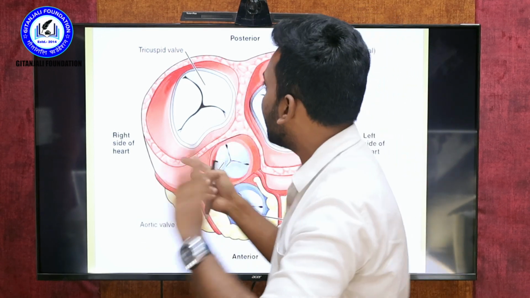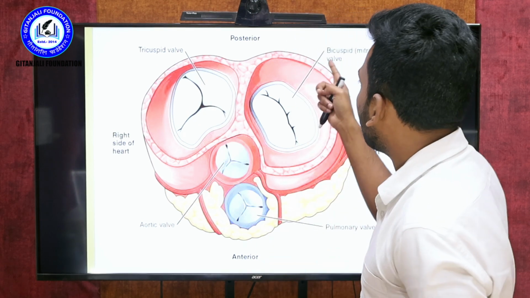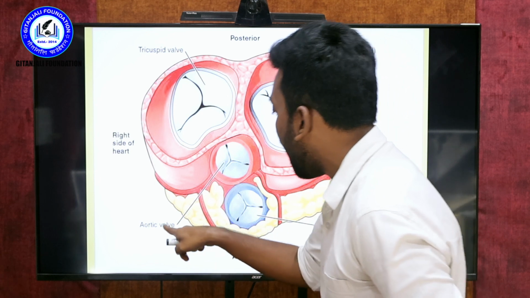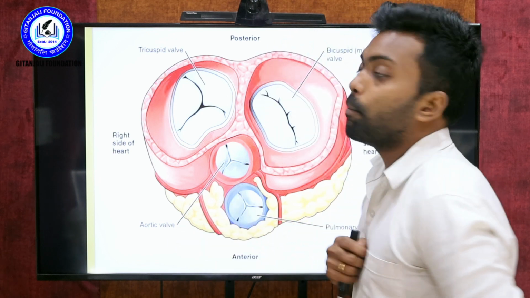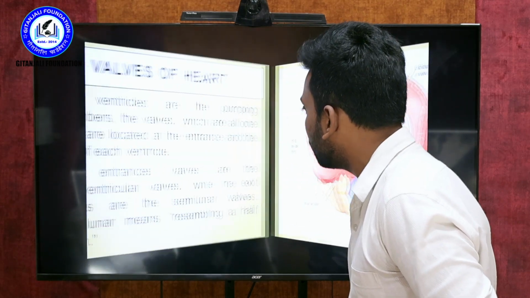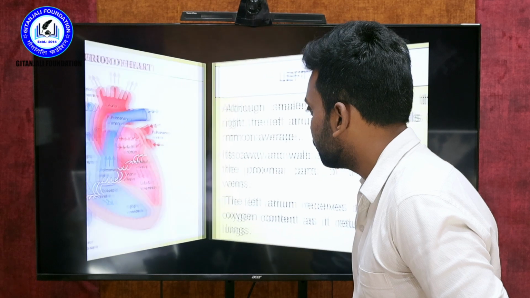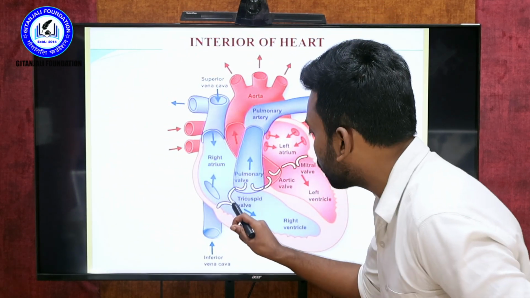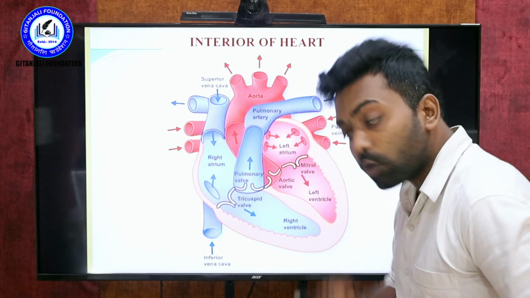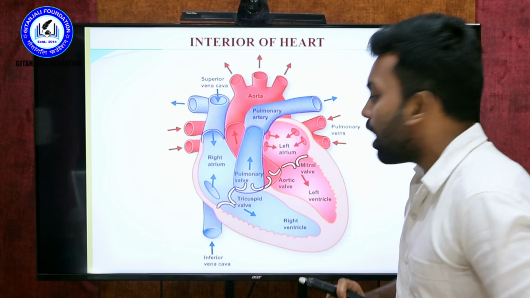So there are 4 kinds of walls. The first one is the tricuspid wall. The second one is the bicuspid wall, also called the mitral wall. The next one is the aortic wall, and the next one is the pulmonary wall. So you can see this is the actual gross section. You can see here, this is called the tricuspid wall. This is called the bicuspid wall, also called the mitral wall, this is called the pulmonary wall, and this is called the aortic wall.